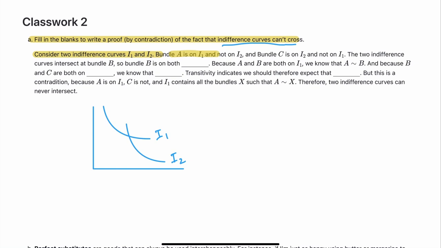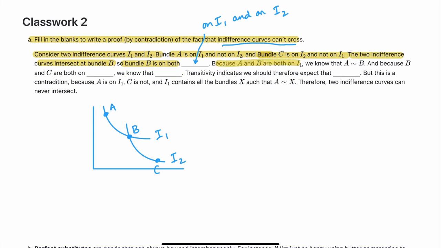So it says bundle A is on I1 and not on I2. So this is bundle A. And bundle C is on I2 and not I1. So here's C. The two indifference curves intersect at bundle B. So bundle B is the intersection point right here. So bundle B is both, and what I'm looking for here is for you to say it's both on I1 and on I2. It's on both indifference curves.